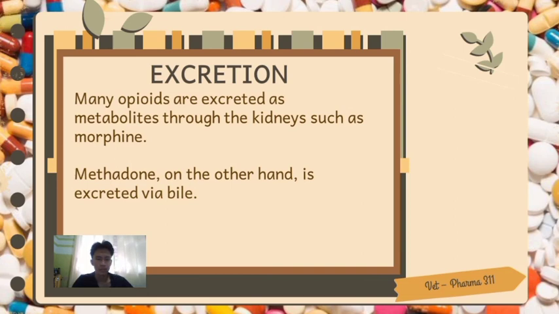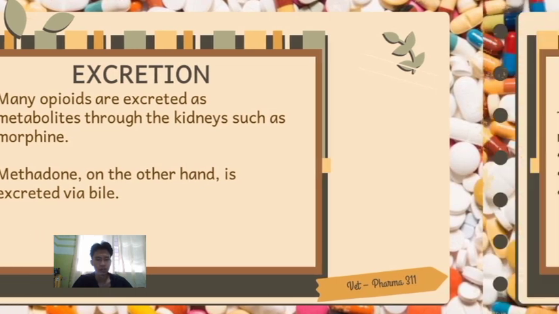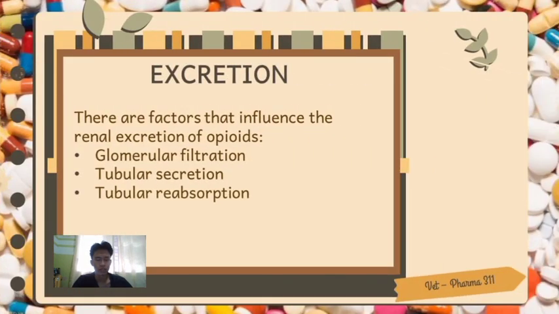So many opioids such as morphine are excreted as metabolites through the kidneys. Others are excreted via bile such as methadone. There are factors that influence the renal excretion of opioids like glomerular filtration, tubular secretion, and tubular reabsorption.